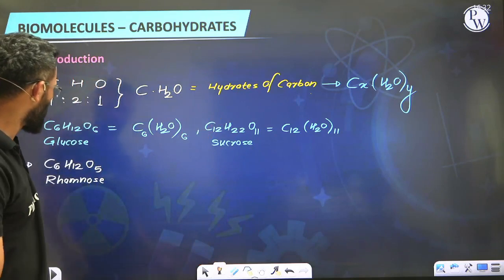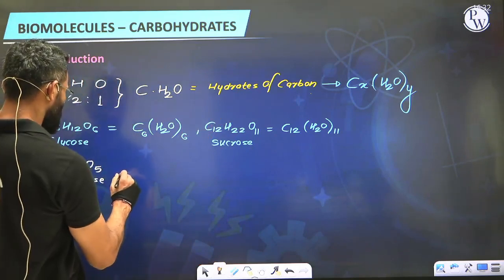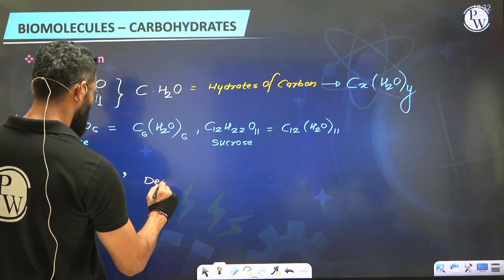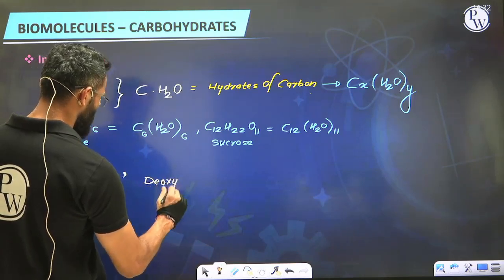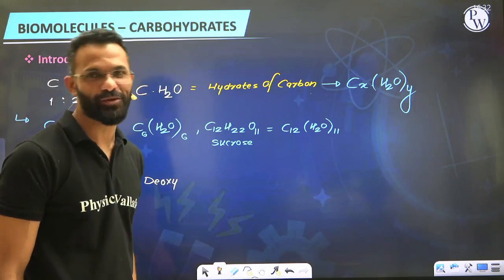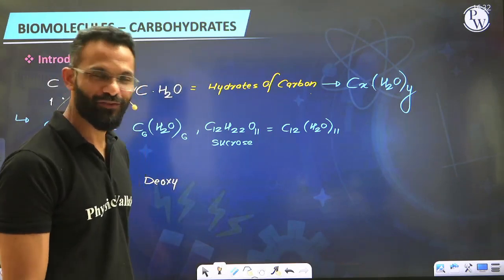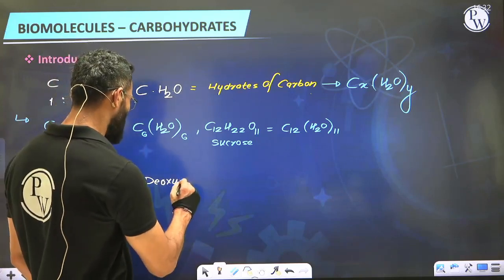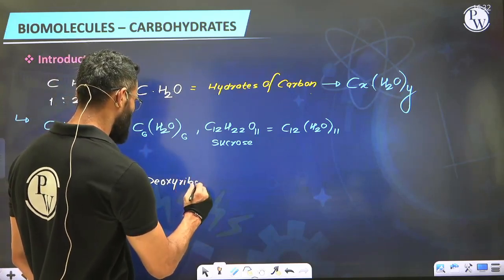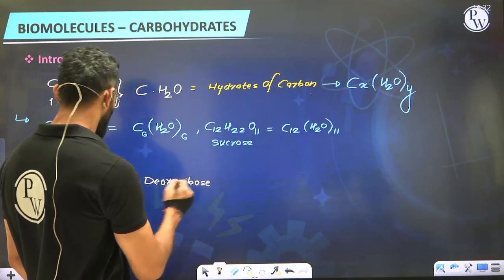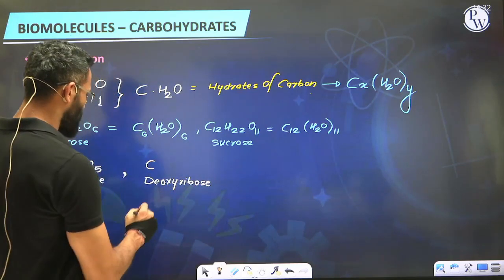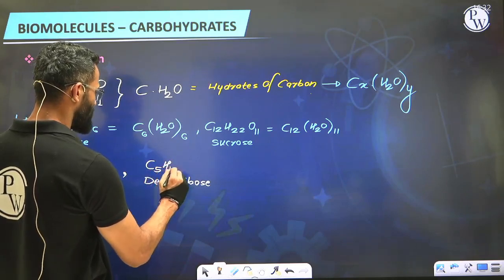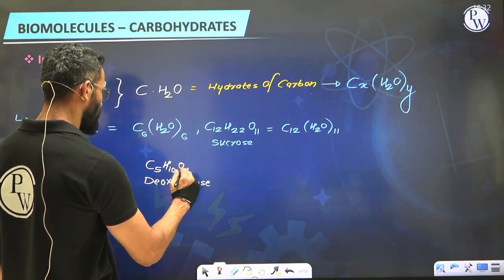Let me just show you one more example. Other than rhamnose, there exists a sugar called deoxyribose. I'm sure you all are aware of DNA, deoxyribose nucleic acid. Yes, nucleic acid is one of the important biomolecules. So the sugar which is involved in that is deoxyribose. If I put this compound in its formula, it is a pentose sugar, so C5, H10 and O4.